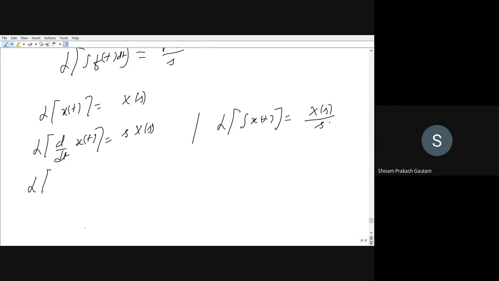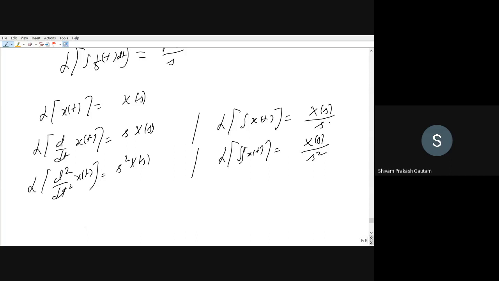Similarly, Laplace transform of d square by dt square x of t will be equal to s square X of s. Similarly, Laplace transform of double integration of x of t will be equal to X of s upon s square. So on and so forth, we can go on. If it is an integration, we will divide it by s term. If it is derivative, we will multiply it by s term.